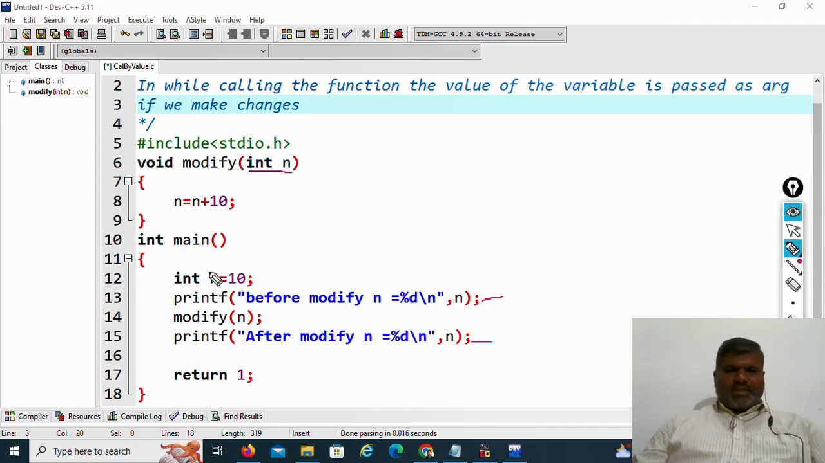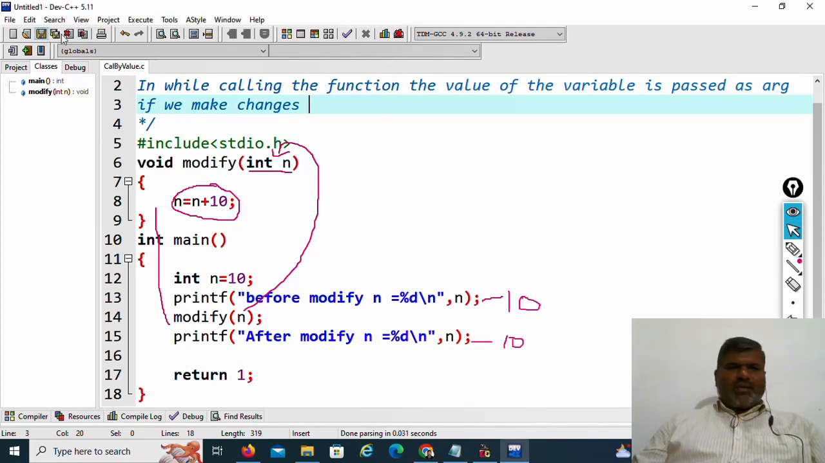Let us see what happens here. First let me show you the execution. Here n equals 10, so before modify it displays 10. Then we call modify, and this n value is passed to the function. n is 10, 10 plus 10, 20 will be stored in n, then it returns back to the main function, and after modify the value of n is displayed. After modify it will also display the value 10 only. So whatever changes we have made here will not affect the main function. That is call by value.